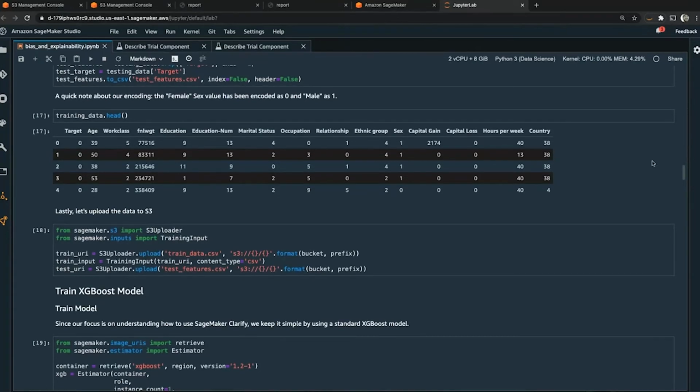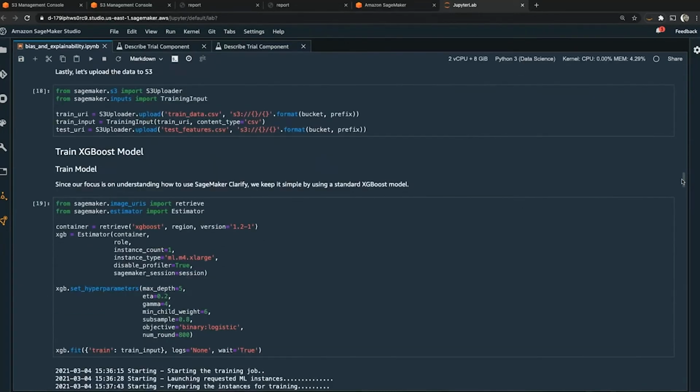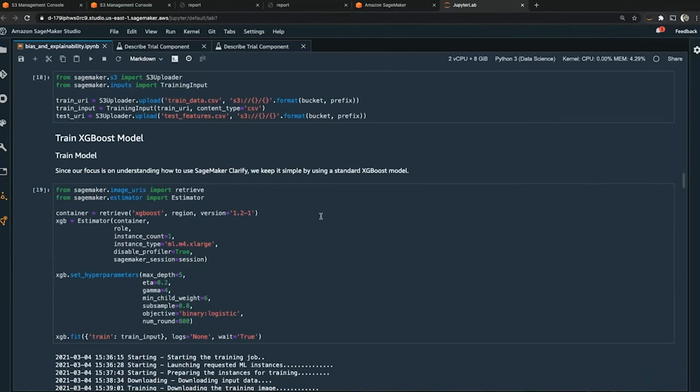One of the things that we have to do if we want to train a model with Amazon SageMaker is we want to upload that data to S3. So we upload the data to S3, and we configure our estimator. Our estimator for this example is going to be a gradient boosted trees example. We'll use the XGBoost algorithm that's built in to SageMaker. And again, we're going to train this model using a binary classification screen. True or false, did the individual make more than $50,000 a year?